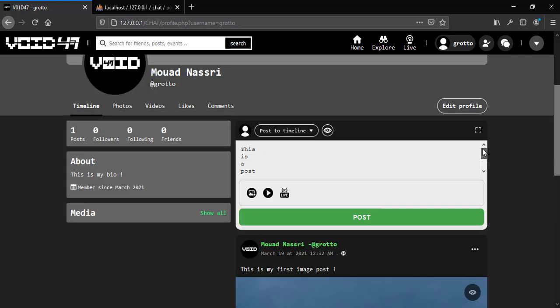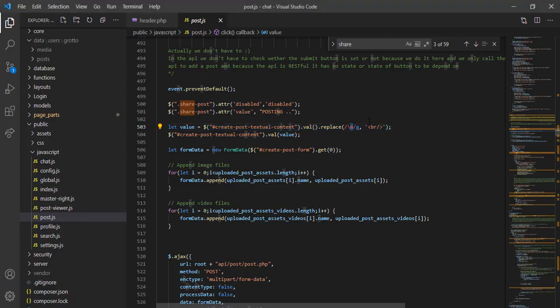Now when we go to our database, if we just share the post like this, next time we want to fetch this post, we're going to fetch it like this. But we don't want that, because we want to preserve these new lines. That's why we replace every new line with a BR tag, because next time we fetch these posts from the database, we fetch them in the form of HTML. That's how this line works.